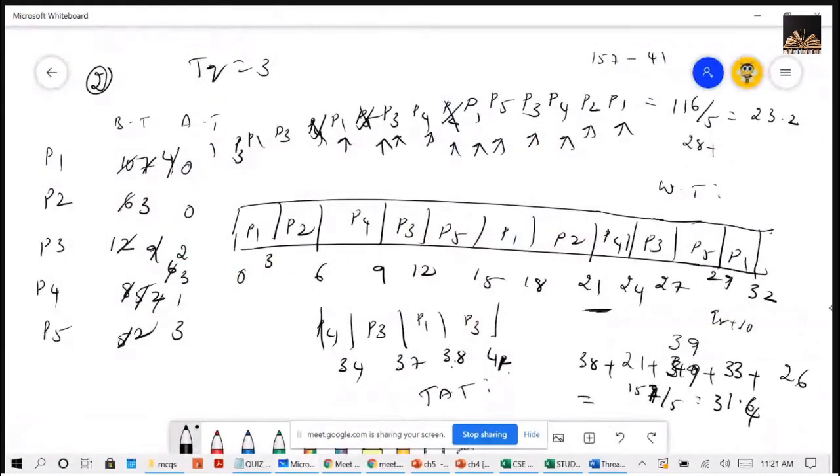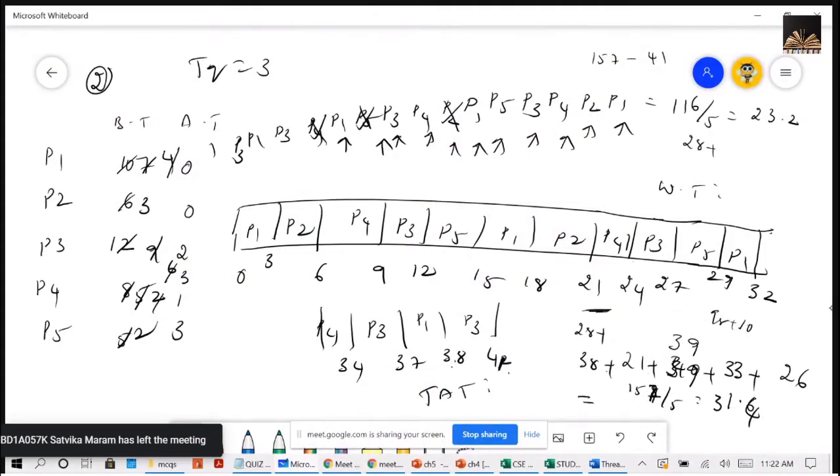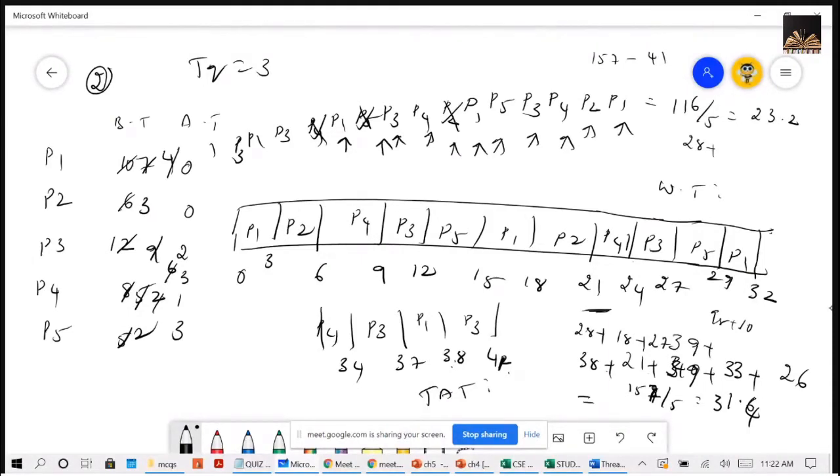Okay, I'll do it here only. 38 minus 10, 28, plus 21 minus 3, 18, plus 39 minus 12, 27, plus 33 minus 8, 25, plus 21. So 28 plus 18 plus 27 plus 25 plus 21. Someone add and tell me this. Let me see where I will find the calculator.